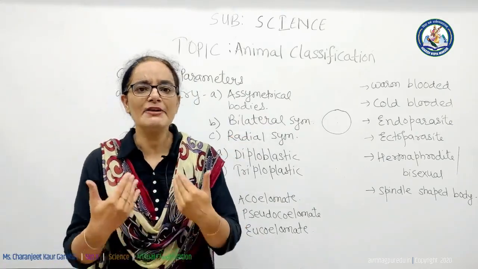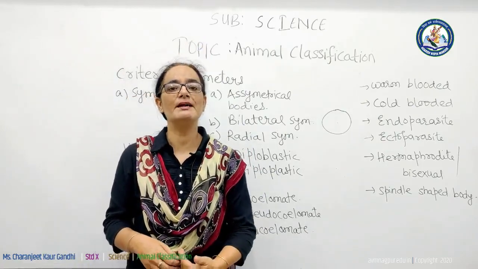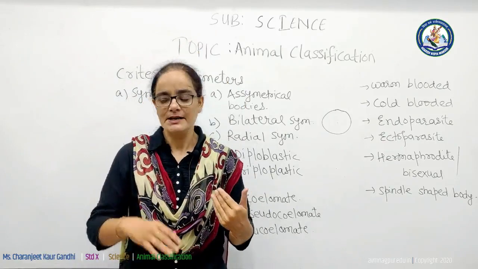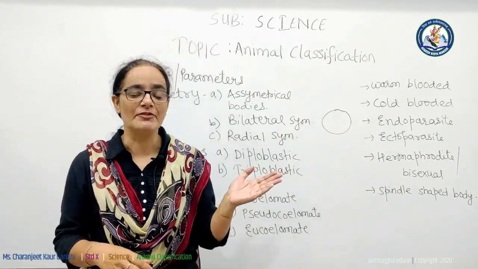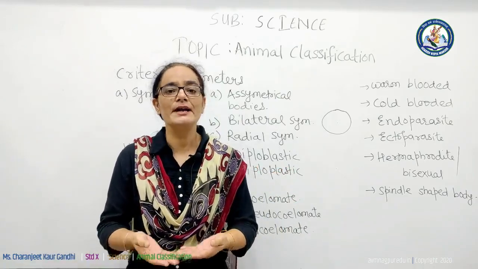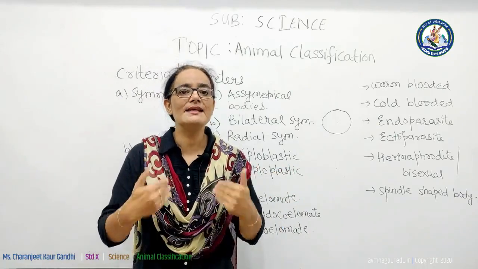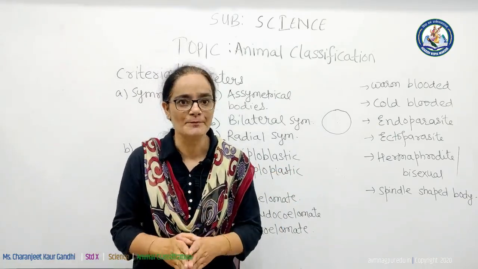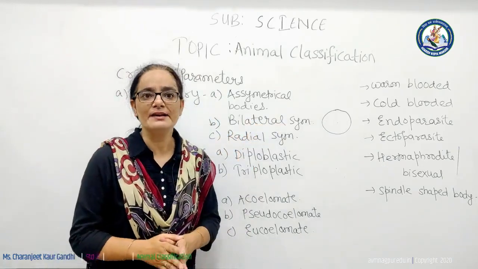For example, if my body is cut longitudinally, then it will be divided into 2 equal halves. This one will be the right half and this one will be the left half. But if my body is cut horizontally, then also it will be divided into 2 halves, but in that case these halves will not be equal. From this we will understand the meaning of bilateral symmetry.